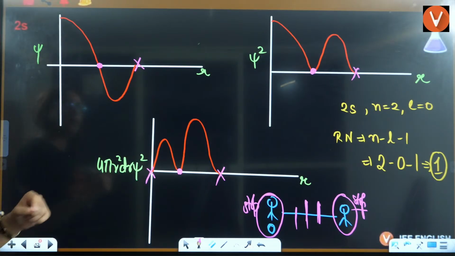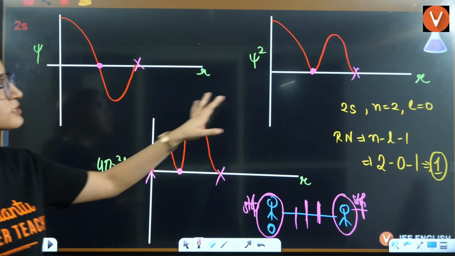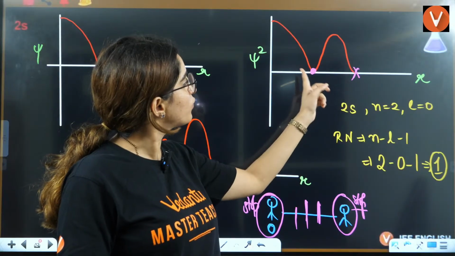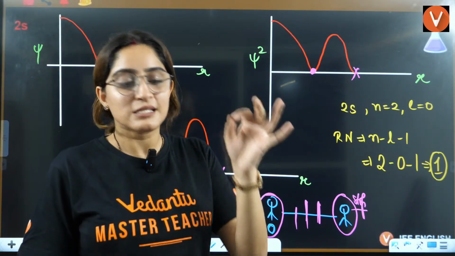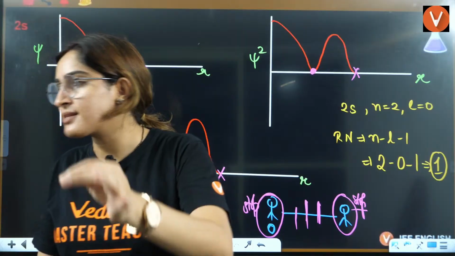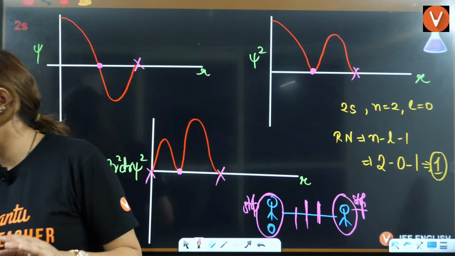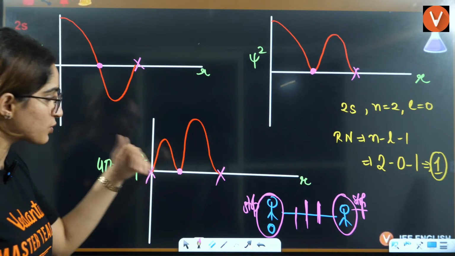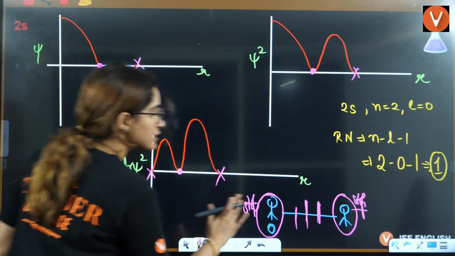No, I have not drawn two radial nodes. This is not a node, that's what I'm telling you. This is not a node. Only this is a node. Starting and final points are never the nodes. Okay, understood? Tell me if that is clear so that I can move on to the next part.